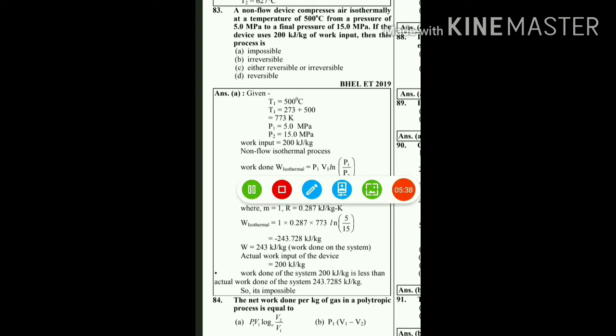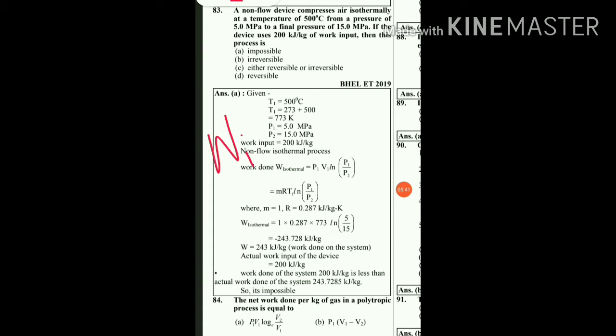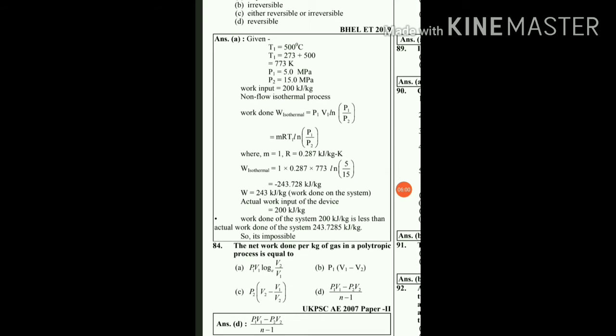The process is isothermal, so we have to find the isothermal work done. Isothermal work done is P1 V1 ln of P1 by P2. Here P1 is 5 megapascal, P2 is 15 megapascal. Put in the equation, we will get the final answer, that is minus 243.728. As this is a compression process, it will be the work done by the surrounding onto the system. So the required work input must be 243.728. This work input is more than the 200 kilojoule per kg, that is the actual work input.